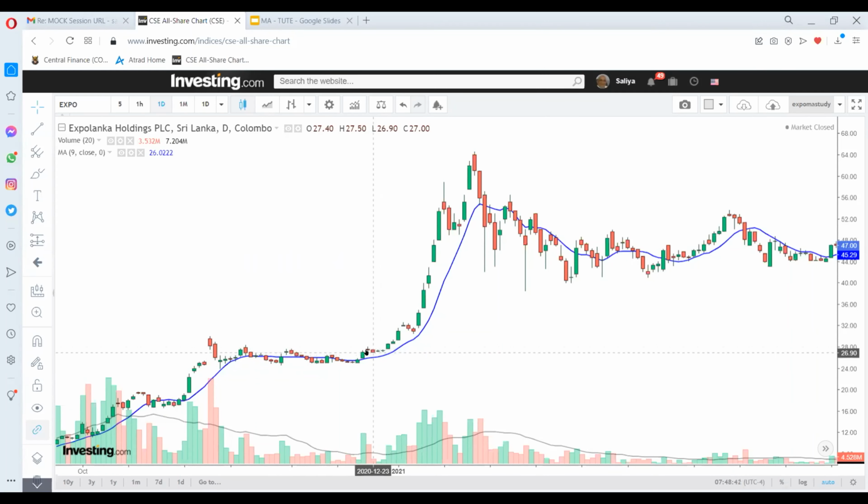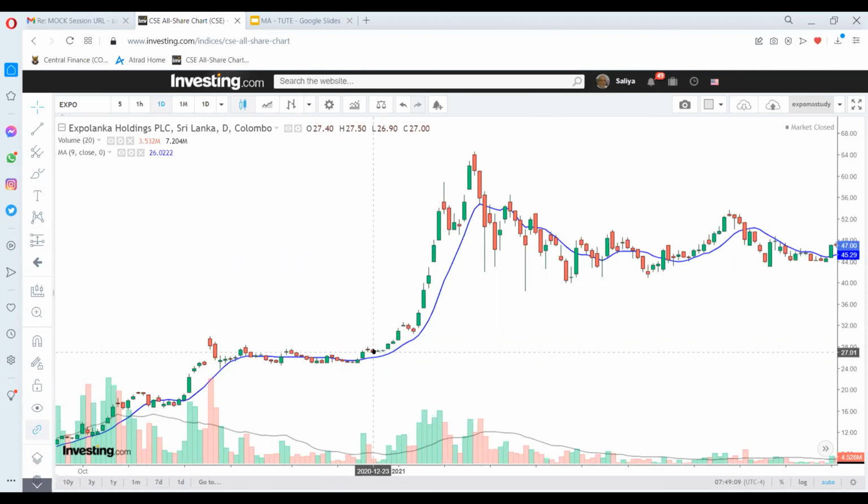Now, when it is coming down, you have to look once again at the previous highs and the moving average value. And if you see that there is a support building up around the moving average, then if you had trained yourself into using the moving averages in your trading, you will be using it to add more positions into your buy side, right?